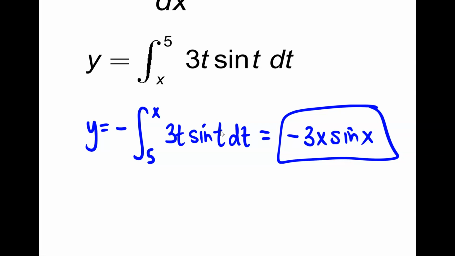Okay, so this is a little more straightforward. Kind of tricky because we got the variable on the bottom, but now we know how to move it to the top of my bounds.